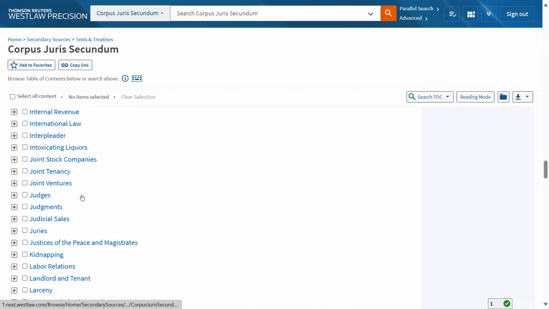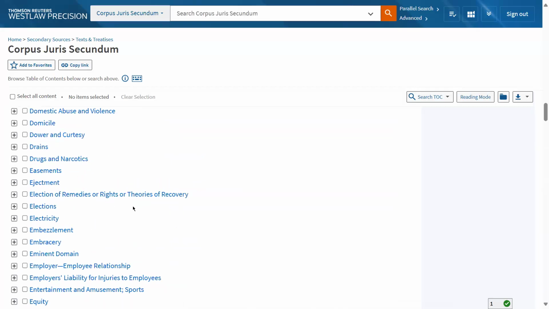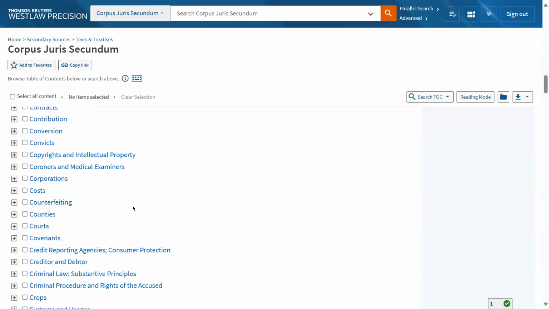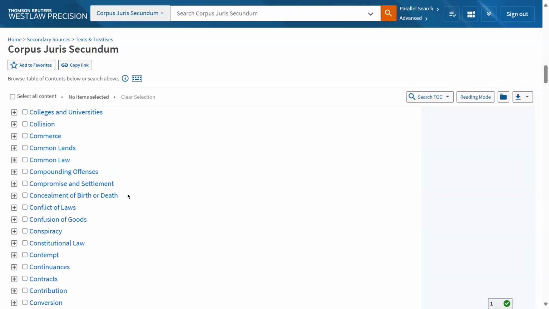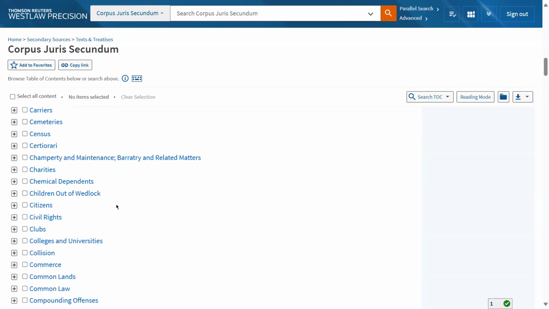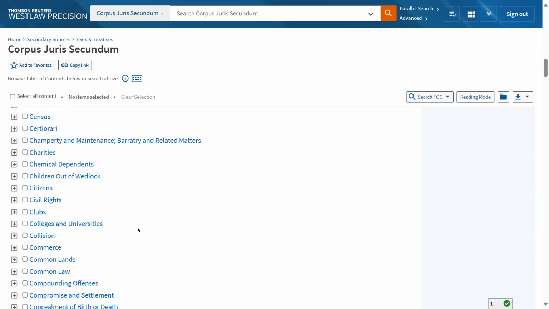There might be something specific on juveniles or children. Sometimes you might see children called infants, even though we're not talking about babies. We might be talking about 10-year-olds or 13-year-olds. So again, here we have, well, children out of wedlock, a different issue.